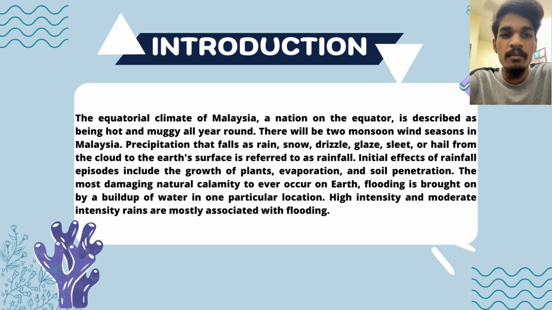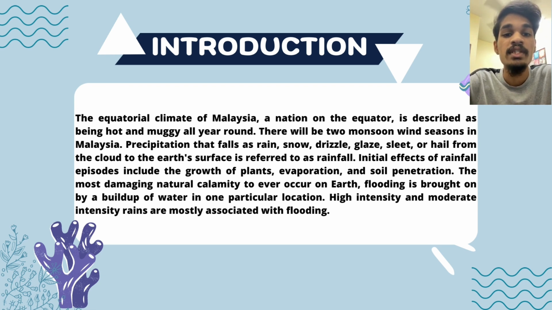DF220216. I'm here to present about the introduction of this project. The equatorial climate of Malaysia, a nation on the equator, is described as being hot and muggy all year round. There will be 2 monsoon wind seasons in Malaysia. The fall of rain, snow, drizzle, glaze, sleet or hail from the cloud to the Earth's surface is referred to as rainfall. Initial effects of the rainfall episodes include the growth of plants, evaporation and soil penetration.